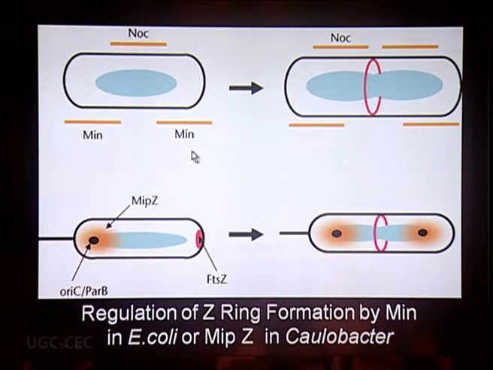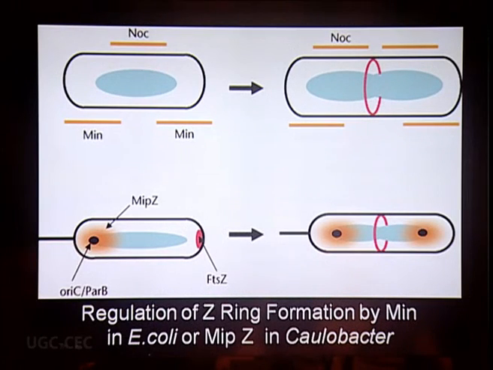Now, there is another model where we say that this is the nuclear region or nucleoid region, and these are the two areas of Min protein, and this Min protein actually is inhibiting the formation of the Z ring. Similarly, if this is the Min protein in E. coli, there is another counterpart which is called MipZ, which is found terminally and it is present in Caulobacter. So they are inhibitory to this particular